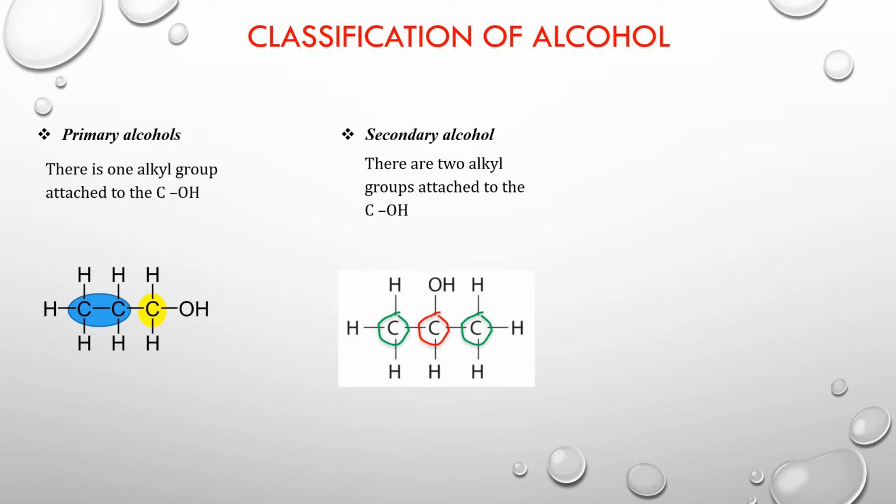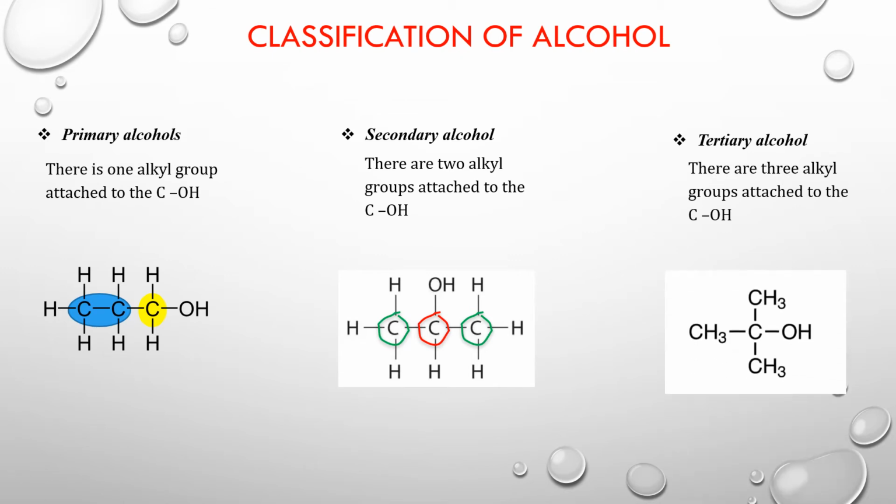And finally, when we look at a tertiary alcohol, this is where there are three alkyl groups attached to the COH group. So you look at the carbon which is attached to the OH, and how many carbons is this carbon attached to? There will be 1, 2 and 3. So these three carbon groups make it a tertiary alcohol.